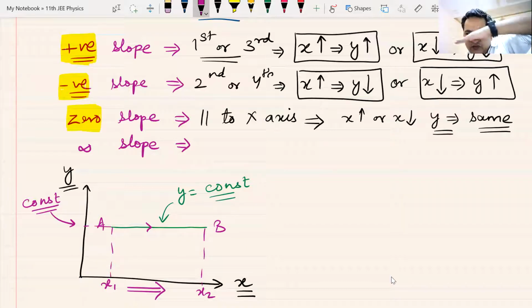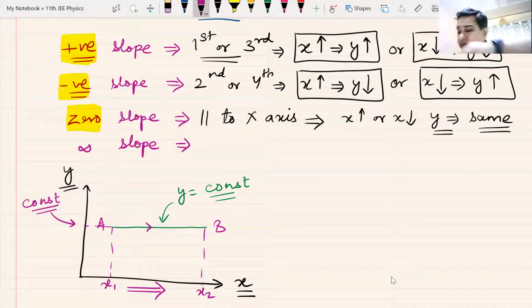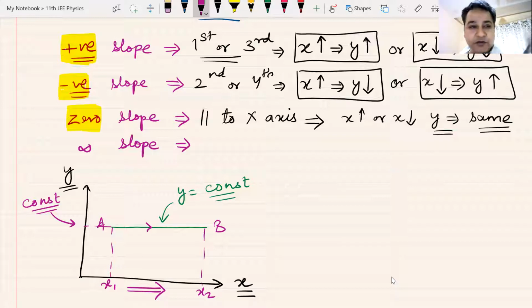There is no tilt, it is flat. In terms of road, if you talk, it is a flat road, horizontal road. Y is constant, slope is 0. Whatever you do with the value of x, value of y doesn't change. Such graph, which is parallel to x-axis, is known as a graph of zero slope. Am I clear with this point? Does anyone have any doubt on this?